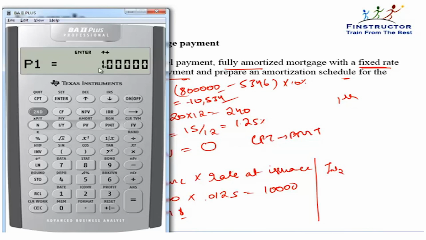If you want to see the same amounts for the second period, then it's not difficult. Go back, enter P1 as 2, enter P2 also as 2. So we are asking the calculator, only in the second period, how much is the principal we have repaid, how much is the interest we have repaid, and also tell us the balance principal after the second period. As you scroll down, you will see the balance, and you can verify this from your own calculation also. The 800,000 minus 534 will be our remaining balance, multiplied by 10% will be the interest. Whatever we've paid over and above that interest, that is 10,534 minus that interest, will be our principal repayment.